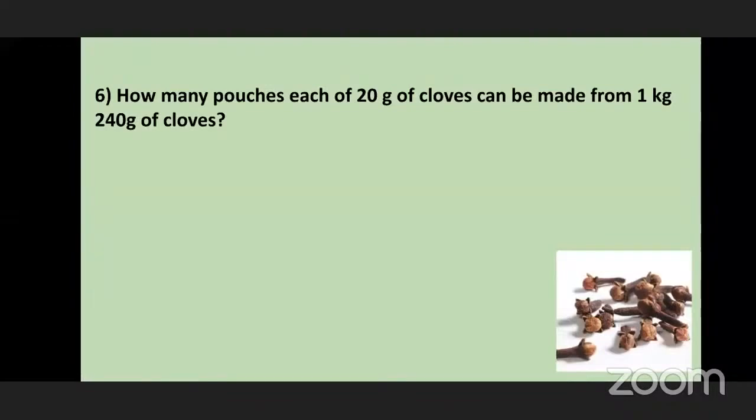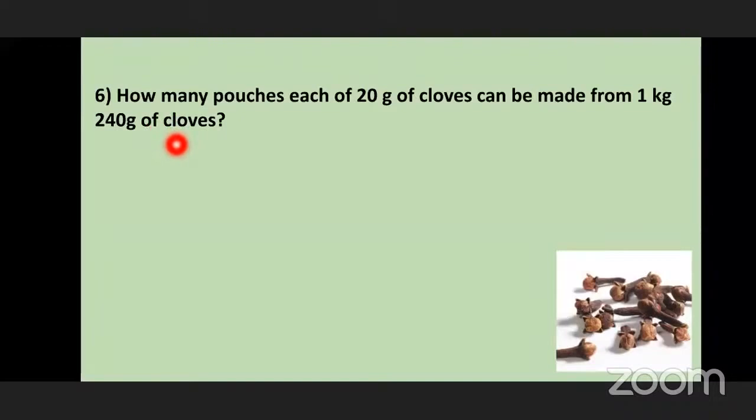So we are having 1 kg 240 grams of cloves, and from that we have to make pouches. In each pouch, there should be 20 grams of clove. Like that, how many pouches will be made from this 1 kg 240 grams of cloves?